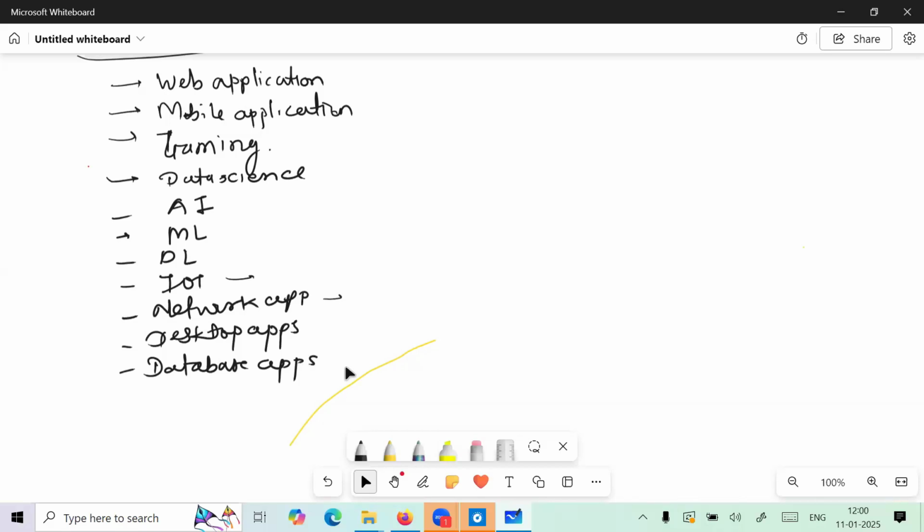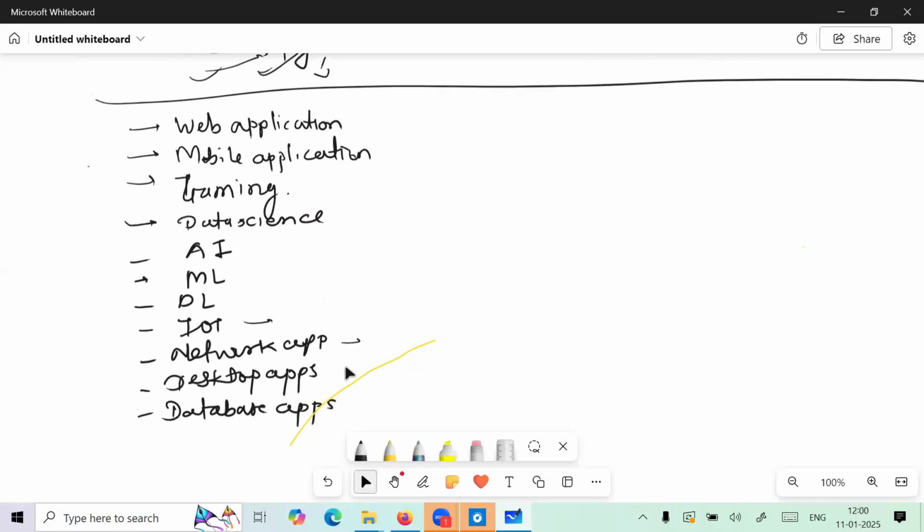So now a question will come here, guys. If I learn Python, I have already seen that I'm getting everything in Python. Now the next question, sir: I learned Python, and I want to jump into gaming applications. I want to develop a gaming application. Can I do it? That is the question for some students. Yes, you can develop a game application. You can create PUBG kinds of applications with the help of Python.